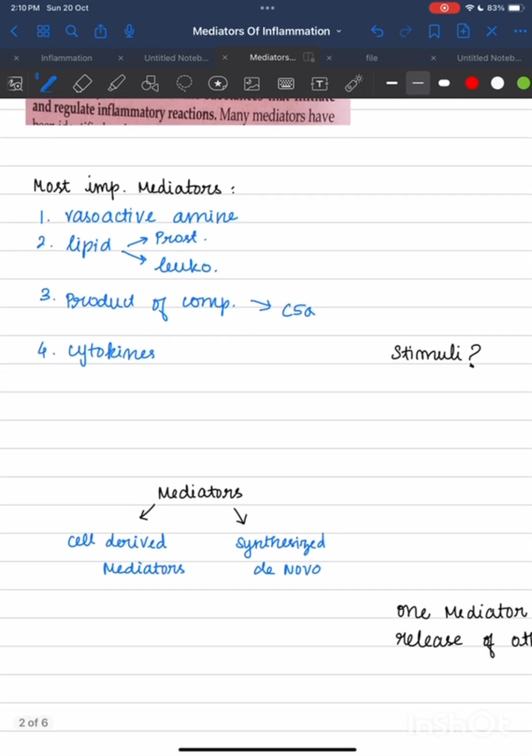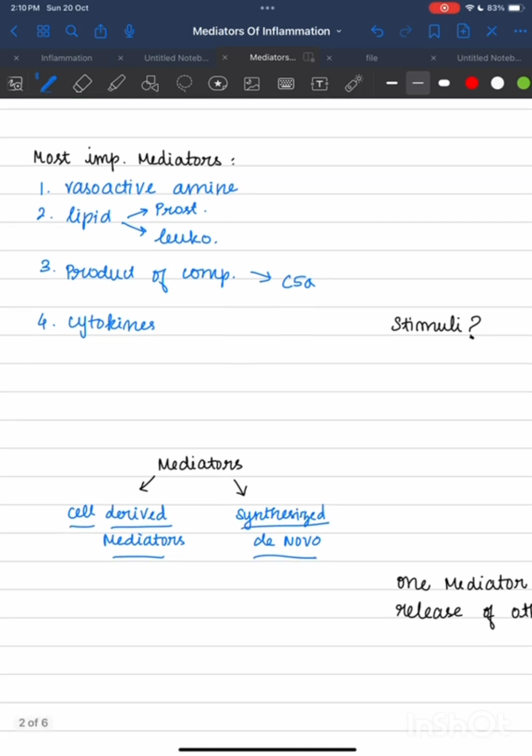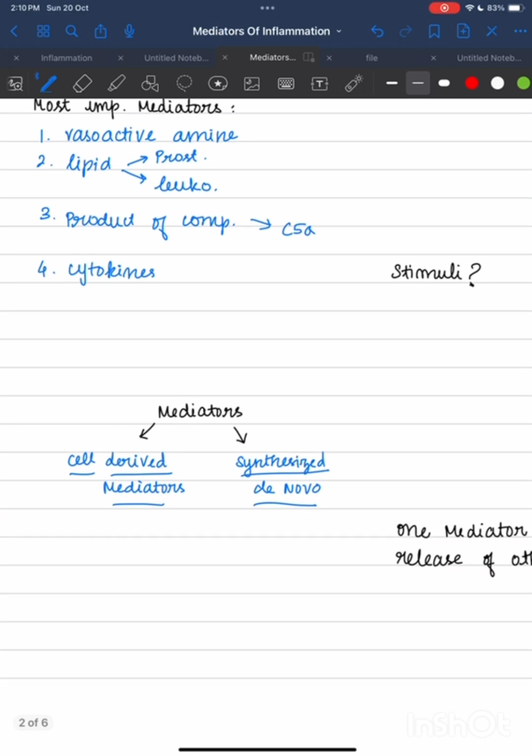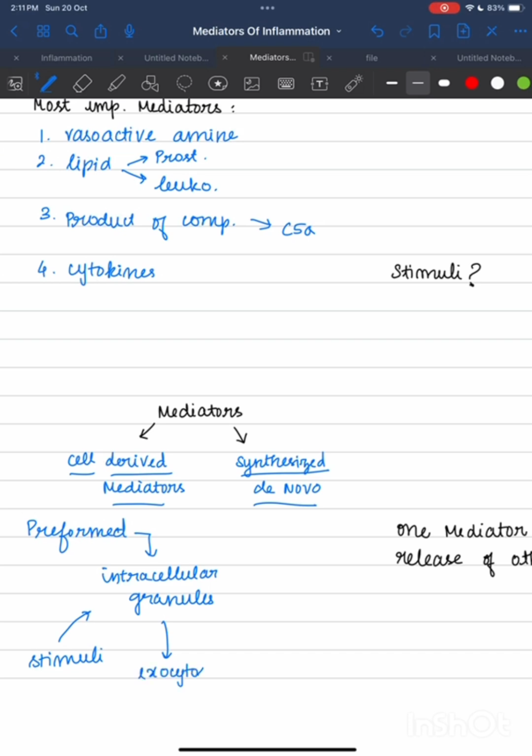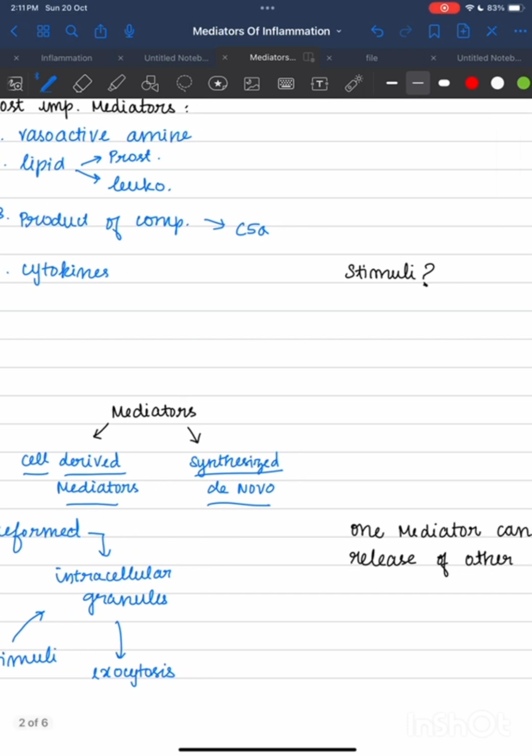And how can mediators be divided based on synthesis? There are two types: cell derived mediators and those synthesized de novo. What are cell derived mediators? They are already preformed and stored in cells, in intracellular granules. So whenever they get any stimuli, they will get secreted into tissues by exocytosis of granules. Okay, this is cell derived mediators.